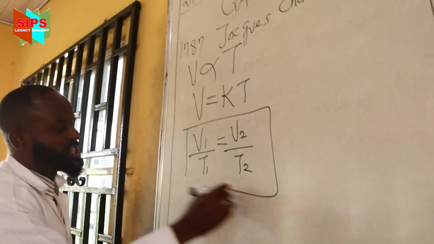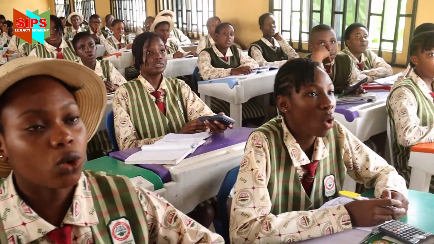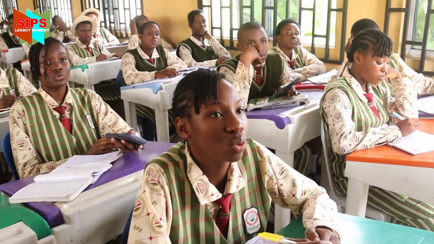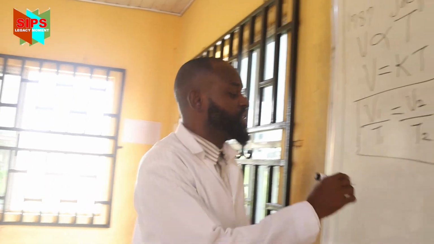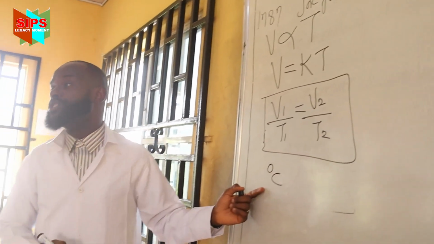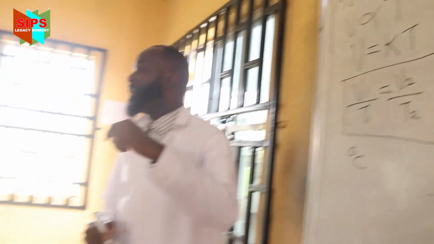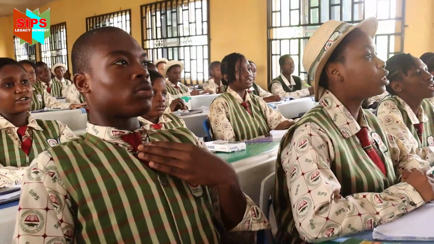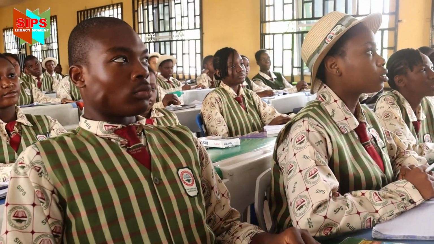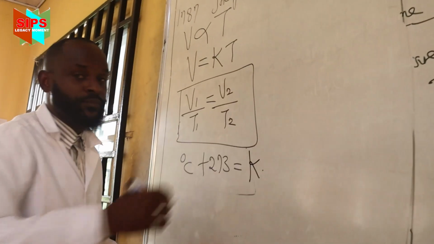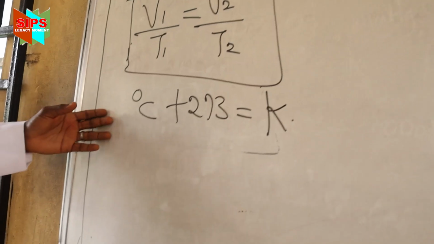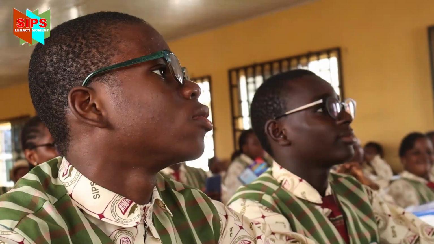Class, what law would this be called? Charles' law. So in Charles' law, the derivation is V1 over T1 equals V2 over T2. I need you to understand something. If a question is given to you in degrees Celsius, am I going to work with degrees Celsius? No. I will add 273 Kelvin to make it Kelvin. So let's take a question concerning Charles' law.